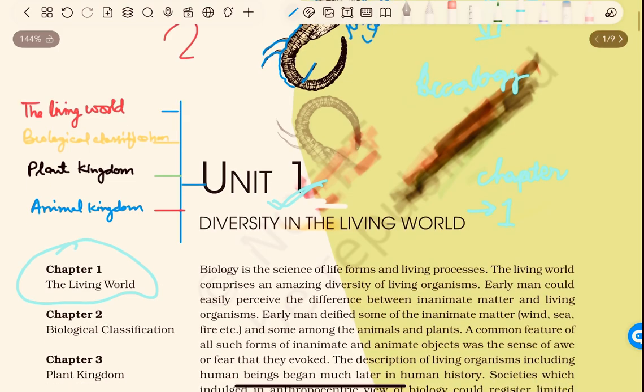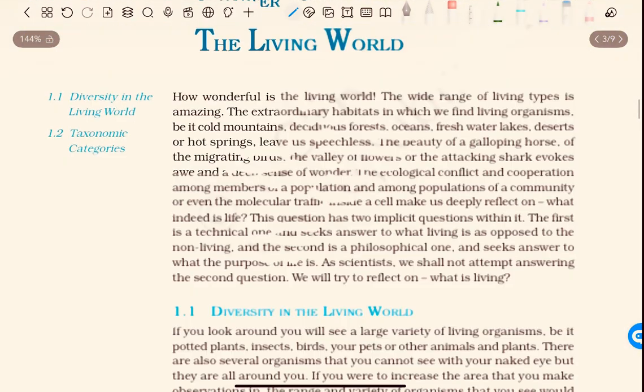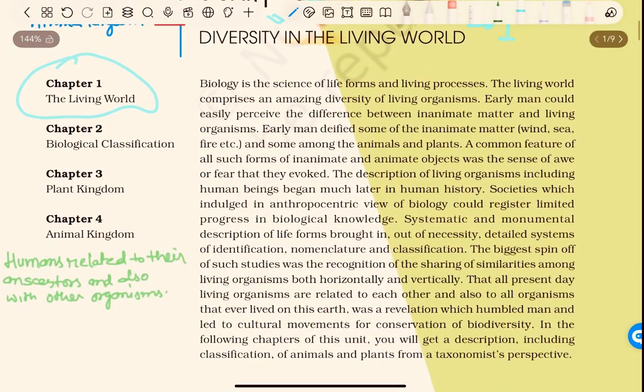So firstly, here, before starting our chapter, let's study this para and some more additional knowledge. Biology is the science of life forms and living processes.